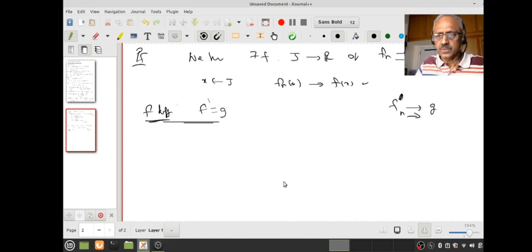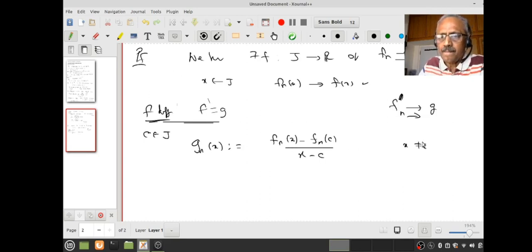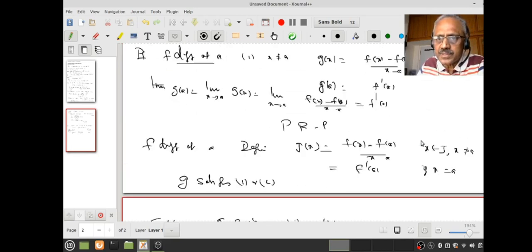So what we are going to do is fix any point c in the interval J. Let us look at g_n of x. Now you will see how I define g_n of x. It is the so-called auxiliary function which I define. Let me call the function g_n the auxiliary function.